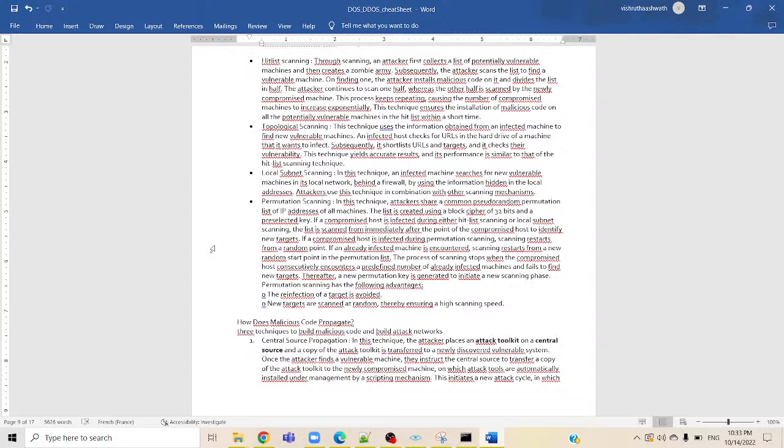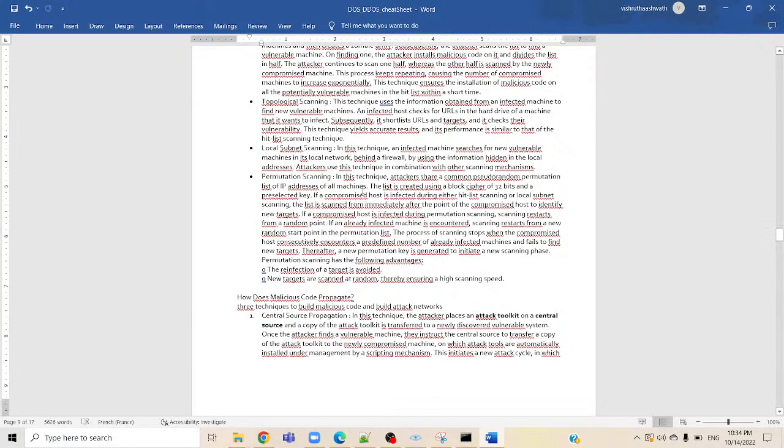This technique yields accurate results and its performance is similar to that of the hit list scanning technique. Local subnet scanning: in this technique, an infected machine searches for a new vulnerable machine in its local network behind a firewall by using the information hidden in the local addresses. Attackers use this technique in combination with other scanning mechanisms.